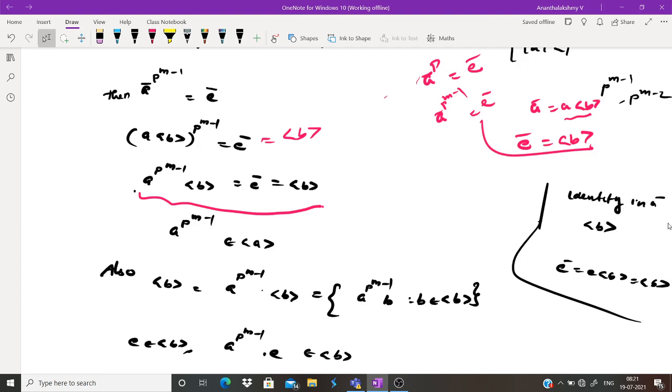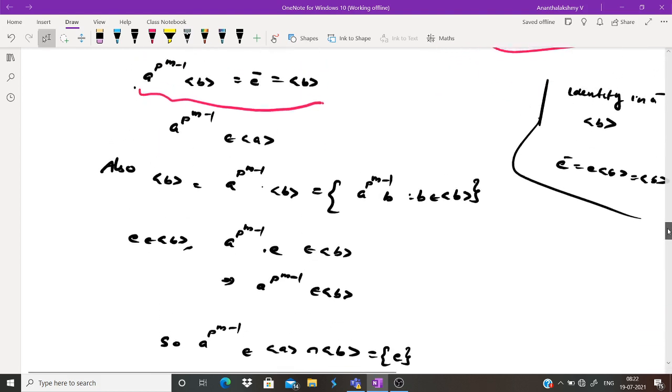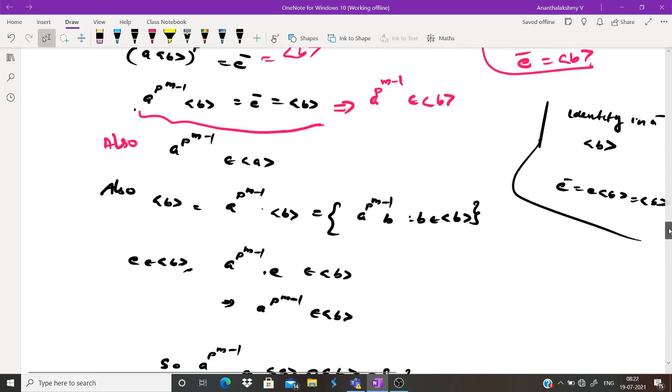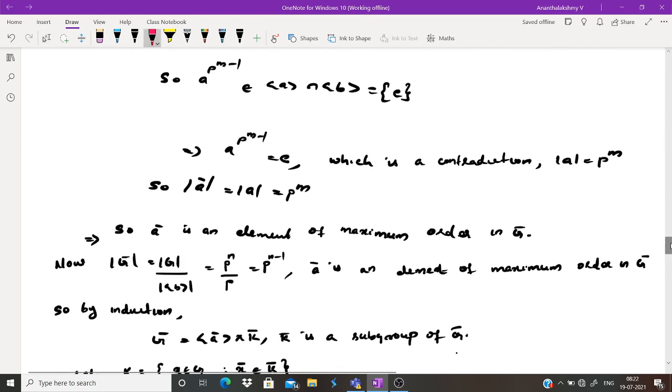Okay. Also A raised to P raised to M minus 1 belongs to the cyclic group generated by B. No need to write all these things; from this itself we can write A raised to P raised to M minus 1 belongs to the cyclic group generated by B. Also, A raised to P raised to M minus 1 belongs to the cyclic group generated by A. So A raised to P raised to M minus 1 belongs to the cyclic group generated by A intersection the cyclic group generated by B. This is nothing but identity, we have shown in claim 2.